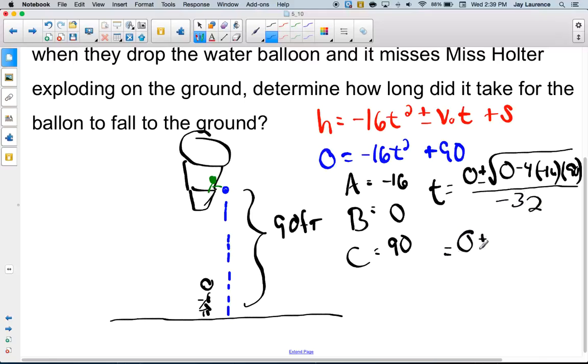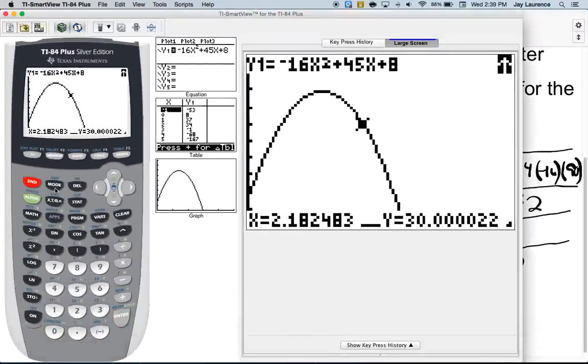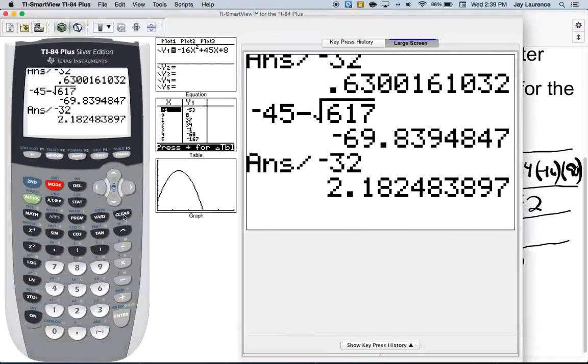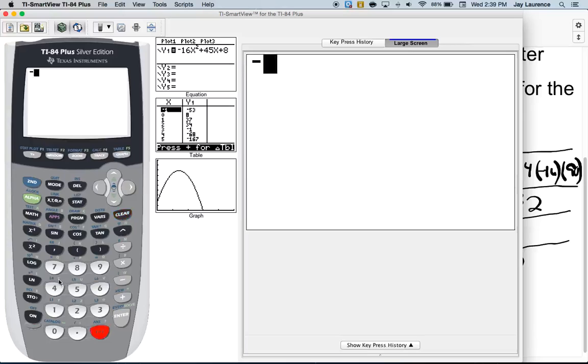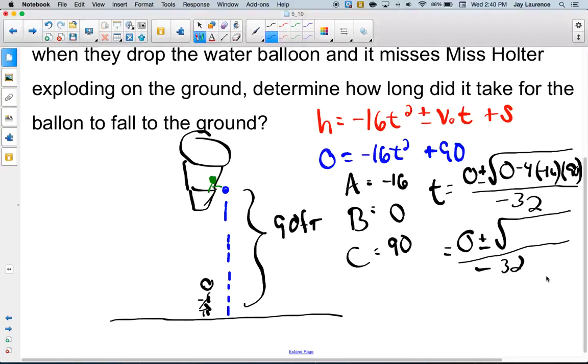Let me go to my calculator and do my discriminant. I'm going to get negative 4 times negative 16 times 90. And so my discriminant is going to be 5,760.